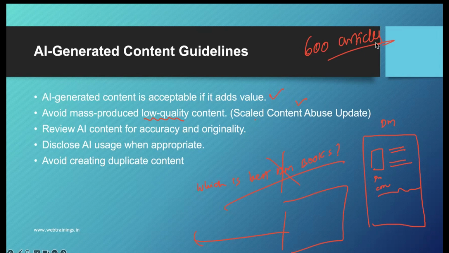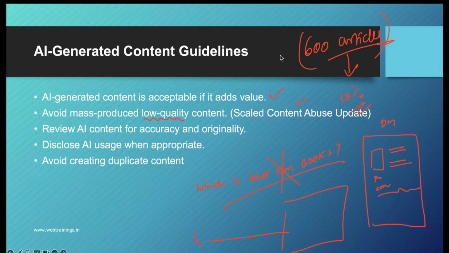For every single location they created articles, 600 overall. Out of that, only 10% of articles were actually indexed by Google. The remaining were not even indexed. And now he was asking, can I add 300 more articles? First of all, Google doesn't value these articles themselves. Then what's the point of adding 300 more?